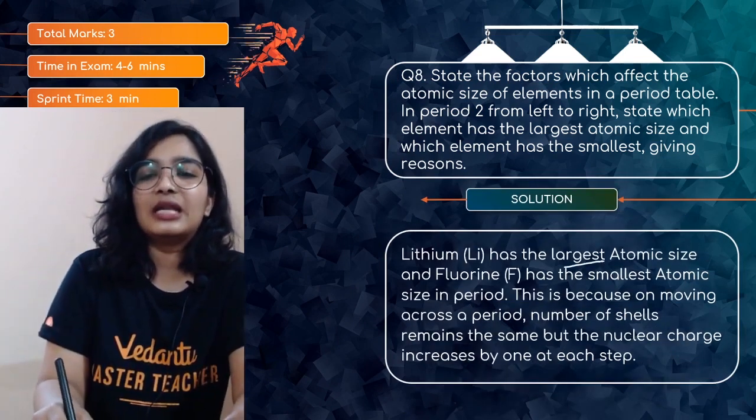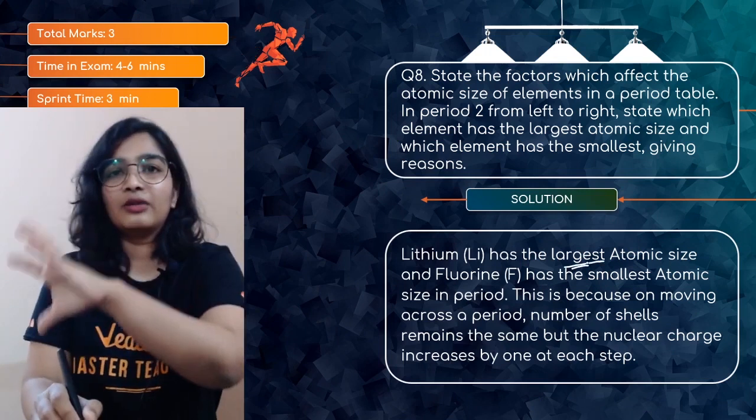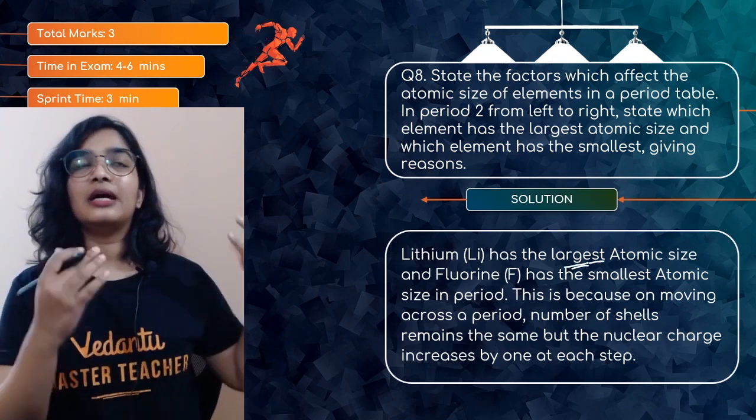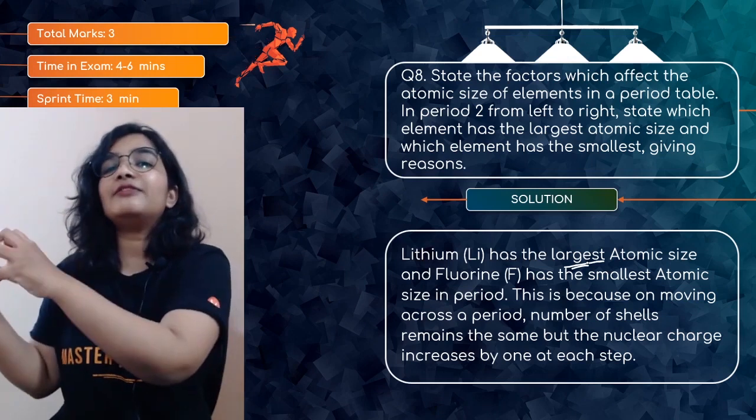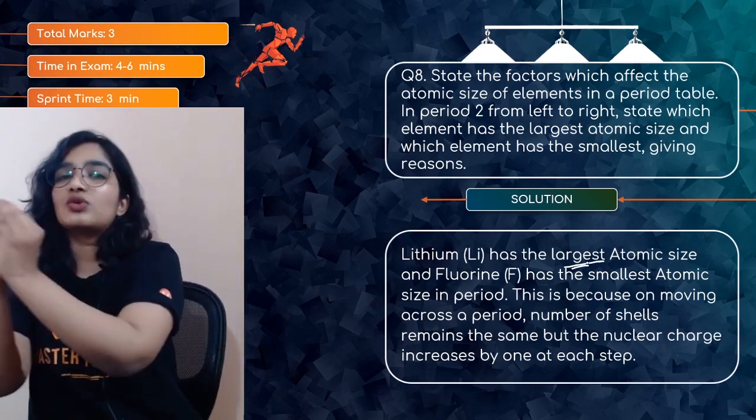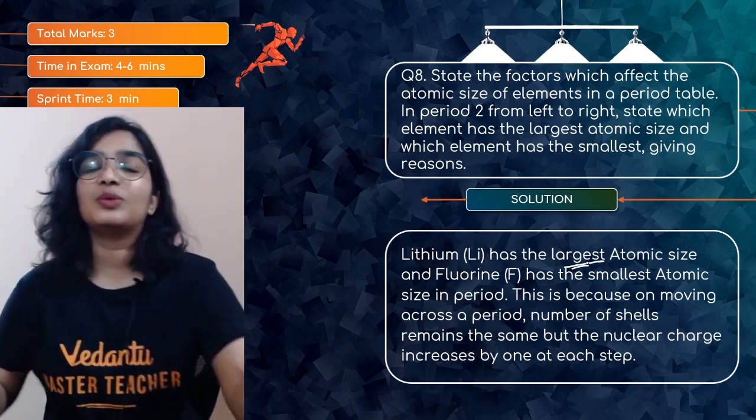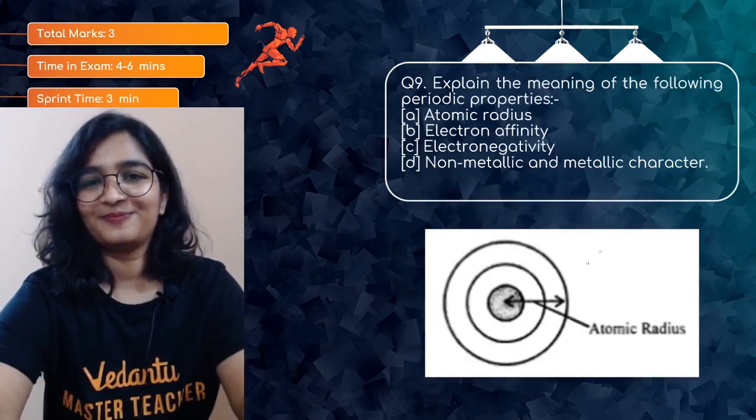So lithium has the largest because we know the trend, right? How does atomic size vary across the period? Because of the increase in effective nuclear charge, the size goes on decreasing. That will be the answer.